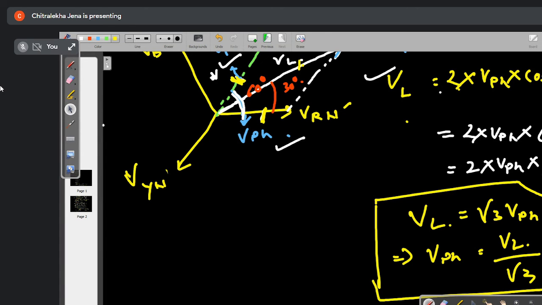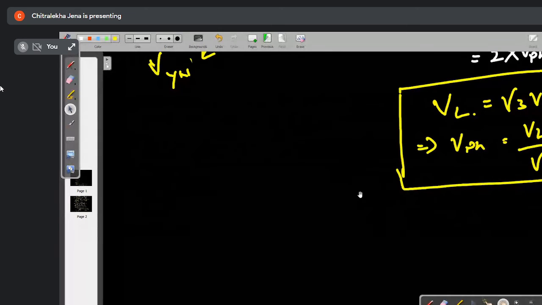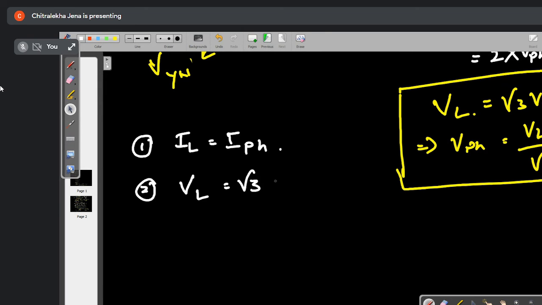Derivation also, there is a possibility that it may come. Find the relation between line voltage and phase voltage in star connection. You may get this question. So here we are getting two conclusions. First conclusion: in star connection, line current and phase current are equal. Second, line voltage is equal to root 3 times of phase voltage, or phase voltage is equal to 1 by root 3 times of the line voltage. These are the two conclusions.